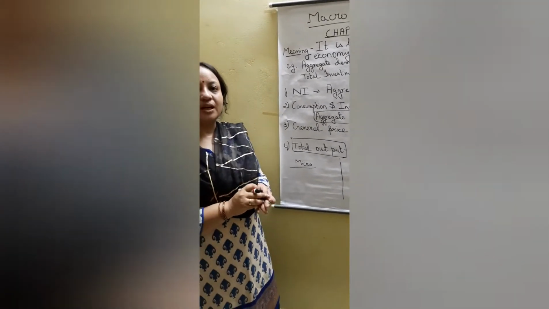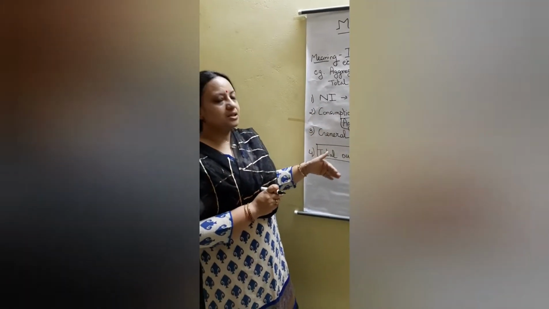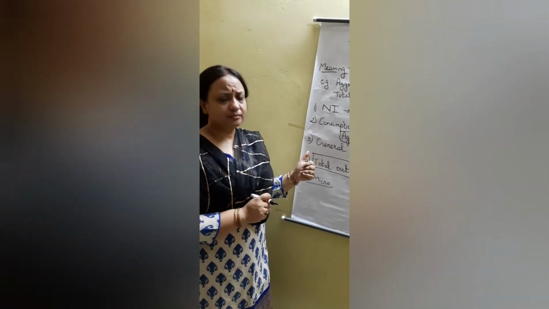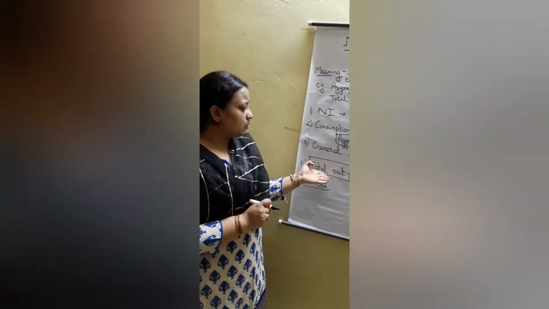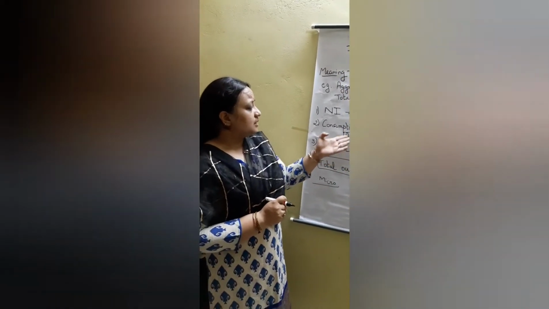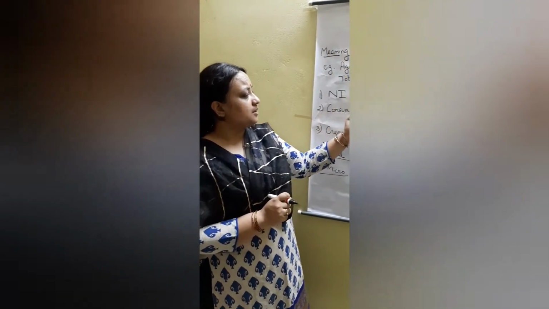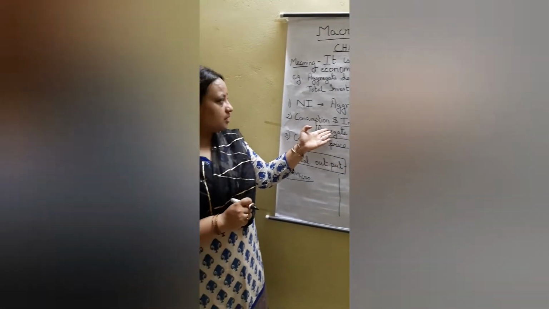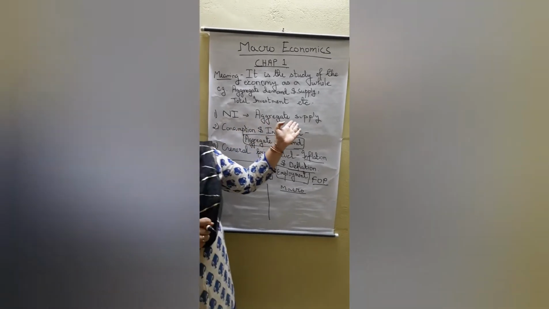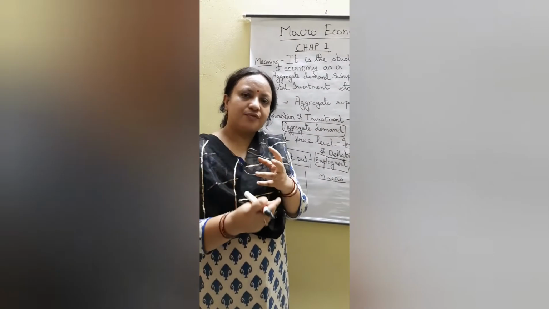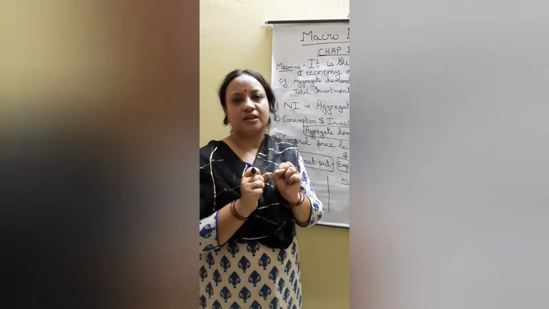So you have seen that in a way everything is interrelated. Employment is related to output, price level, then consumption and investment is related to demand, the income is related to supply. See children, everything is interrelated in the economy.